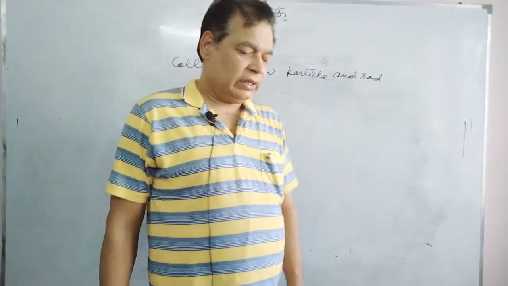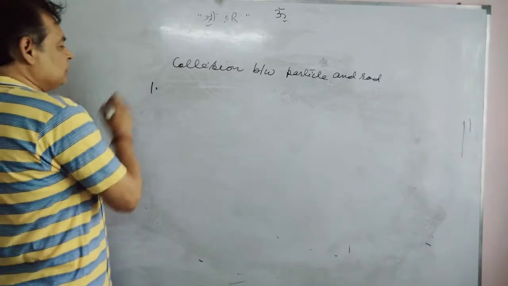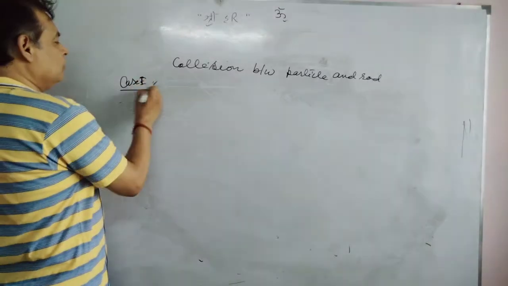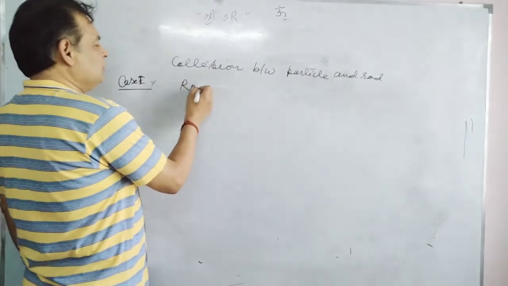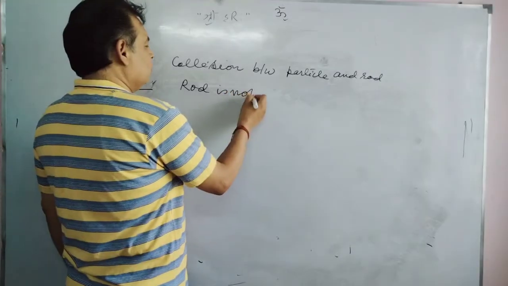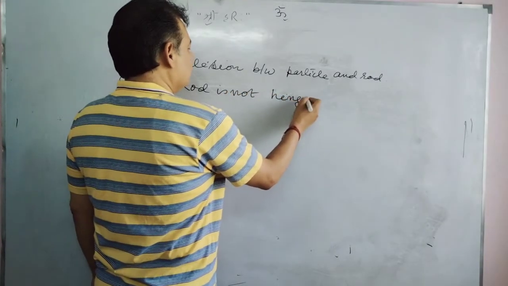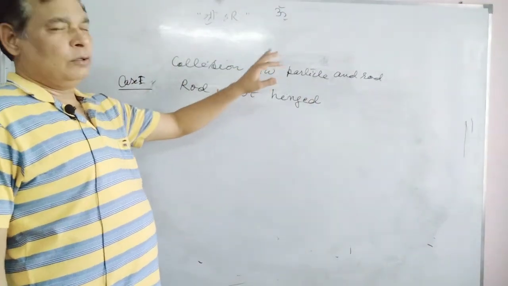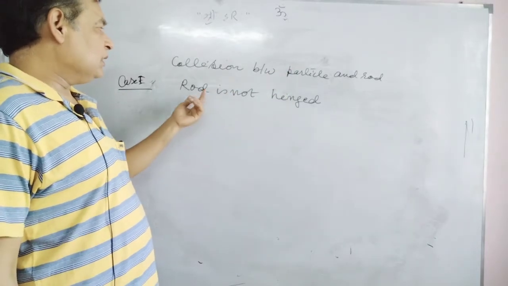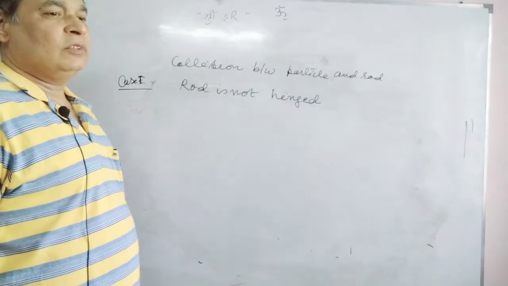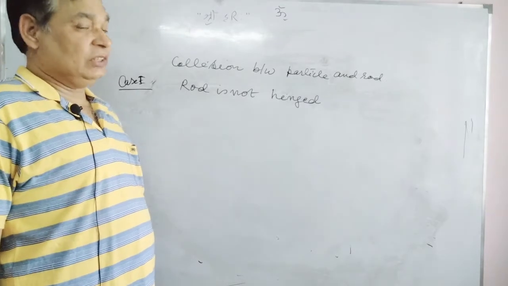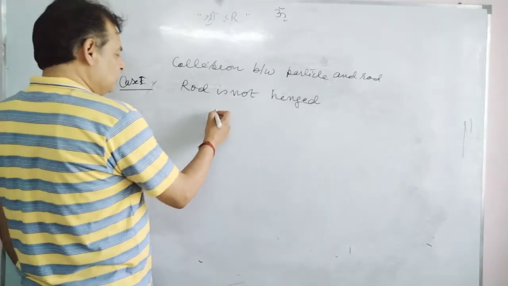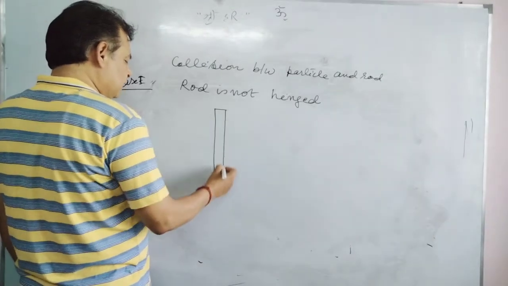Suppose a case in which the rod is not hinged. There might be two cases of a particle-rod collision system. The first case is where the rod is not hinged. In the second case we will talk about when the rod is hinged. So this one is not hinged. Suppose that is a horizontal surface, not vertical.